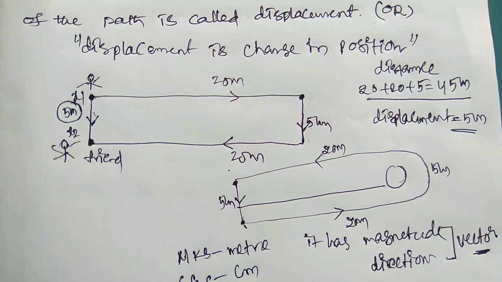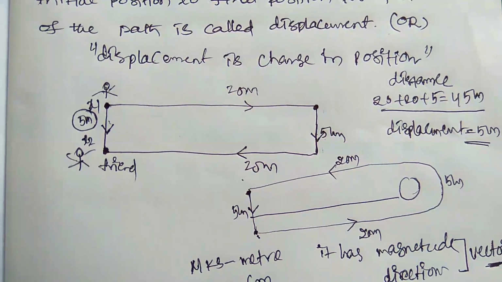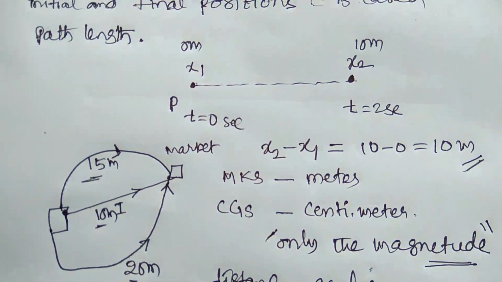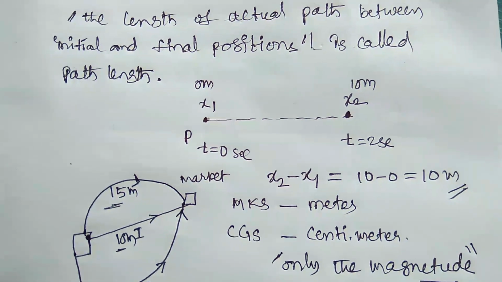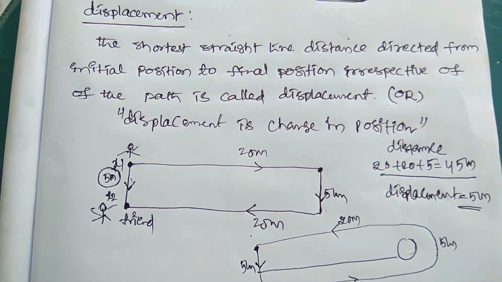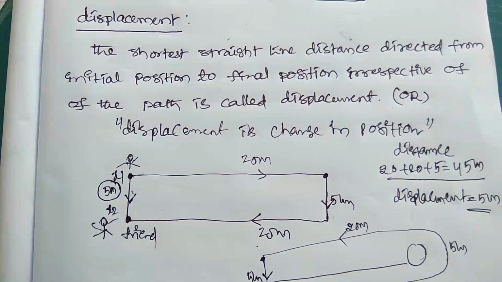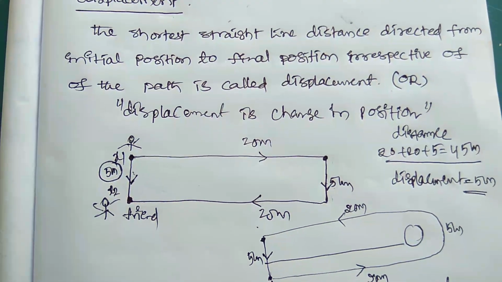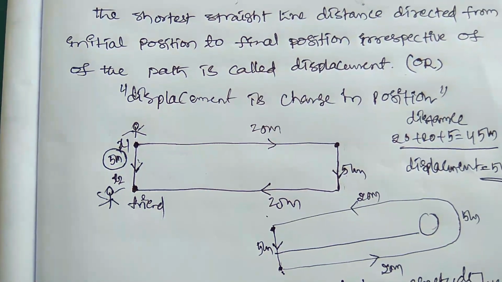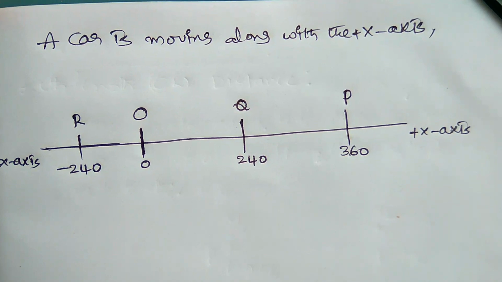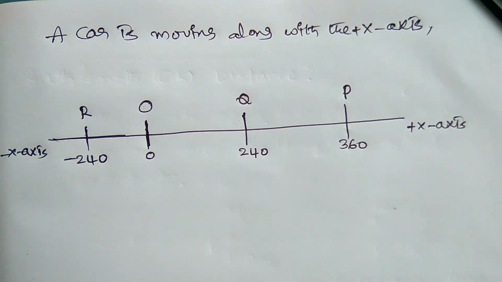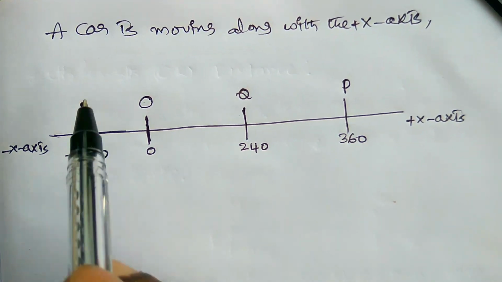Displacement means the change in the position. Distance is nothing but the total path length traveled by the particle, the actual path length traveled from its initial to the final position. So this is the major difference between distance and displacement. Okay, do you understand? Here is one more example for better understanding of the distance and displacement of the object.